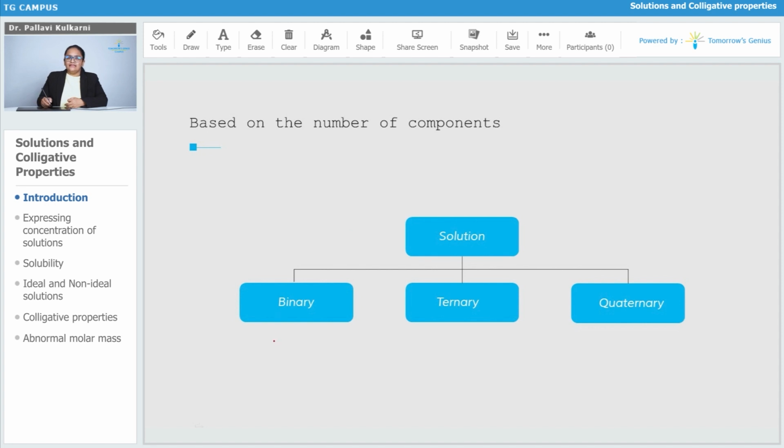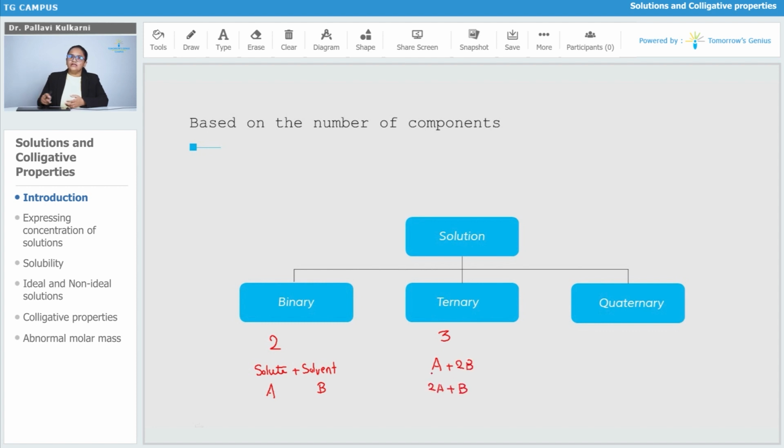When I am talking about a binary solution, it will have two components. That is, out of the two components, one will be solute and another will be solvent. That is a binary solution. The next type is a ternary solution. There will be three components in it. So in this case, there will be a combination of two different things. For example, in general, A is the symbol for the solute and B is the symbol for solvent. So in that case, when it is a ternary solution, it can be like A plus 2B, or it can also be like 2A plus B.